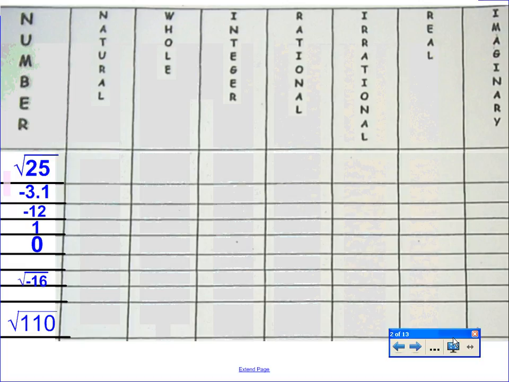Anyway, that's one of our goals. Today I need to finish up going over the Keystone questions from Friday. You'll have some type of graded assignment this week, not a quiz, but a graded assignment on some Keystone questions. So I need to finish going over those. I ran out of time Friday with you guys. So we'll do that today, plus start to review radicals and types of numbers.